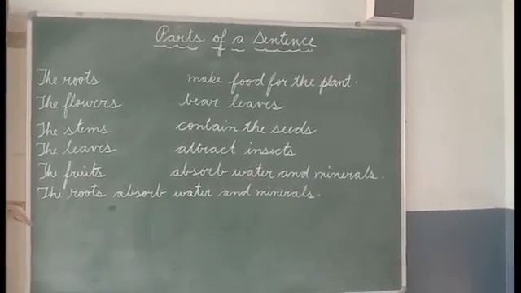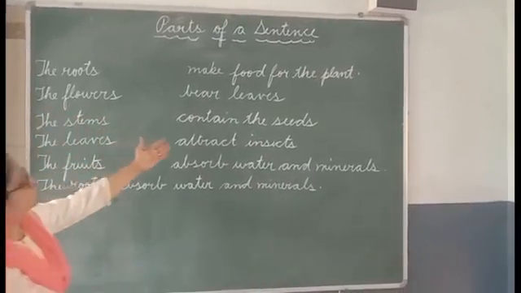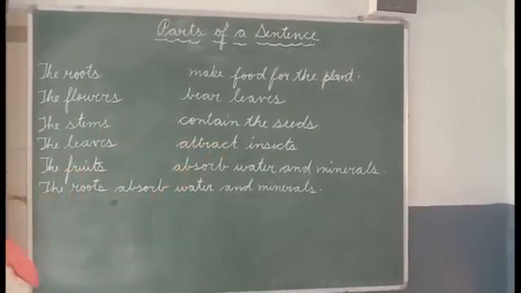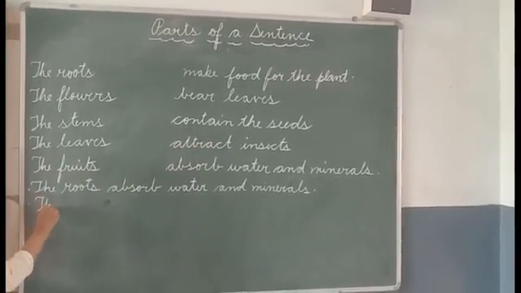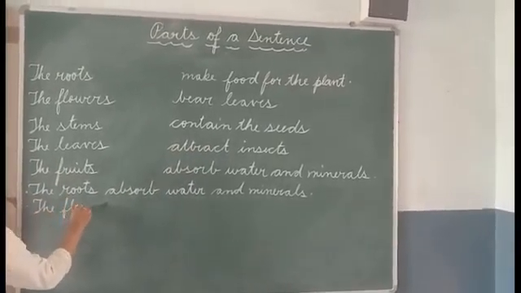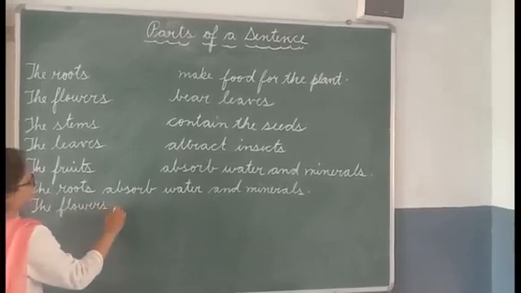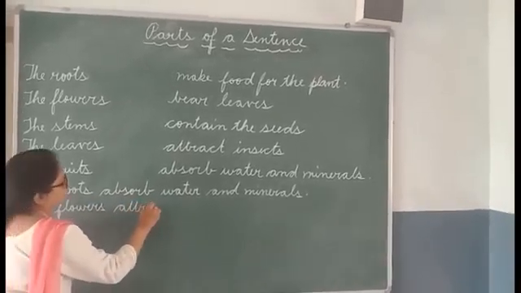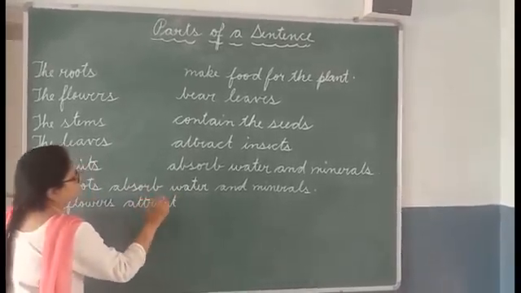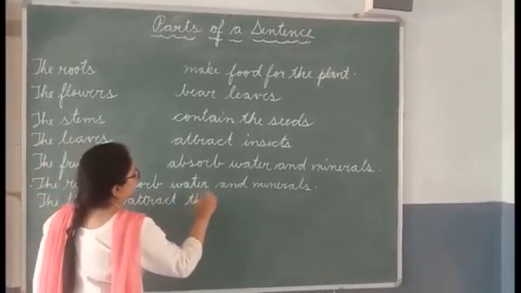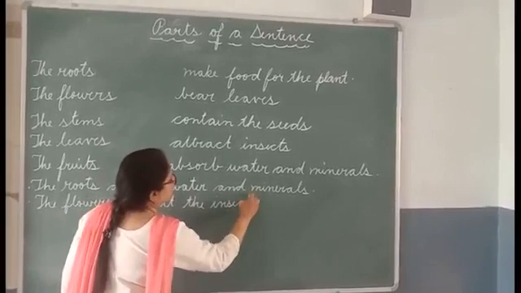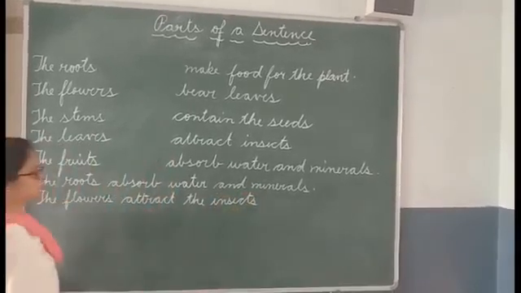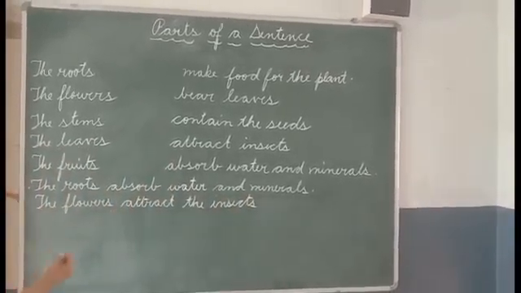This goes with the flowers attract insects. So we are going to write the second sentence. The flowers attract the insects. You can say is the, because we have a vowel here, so this is pronounced as the insects.